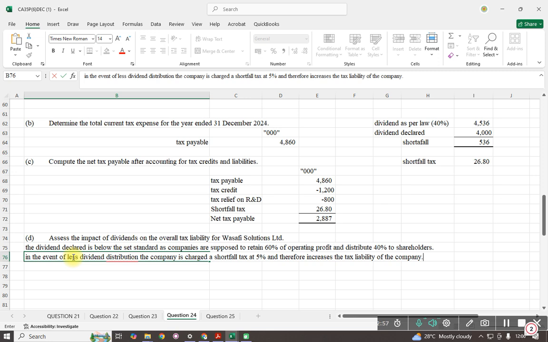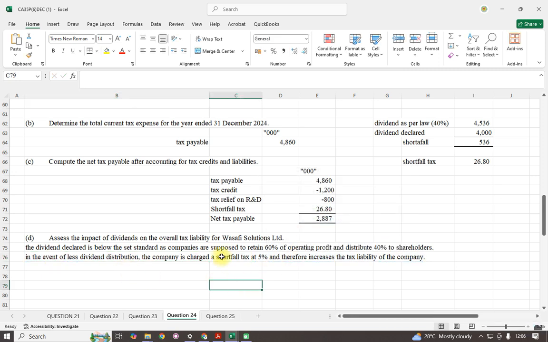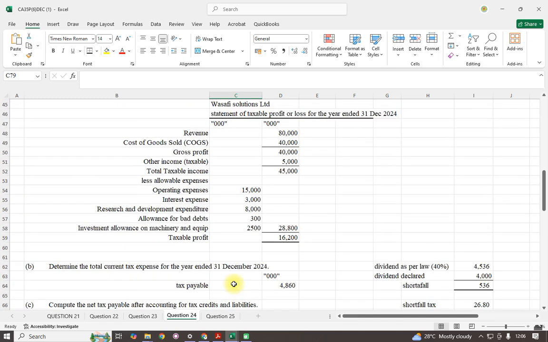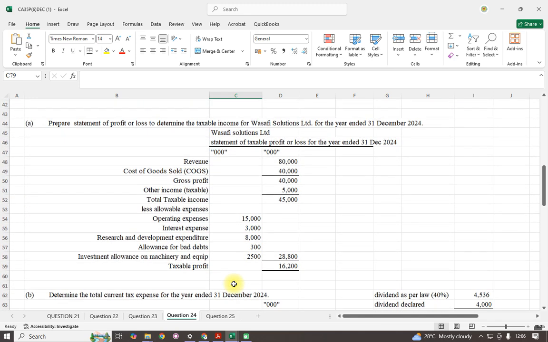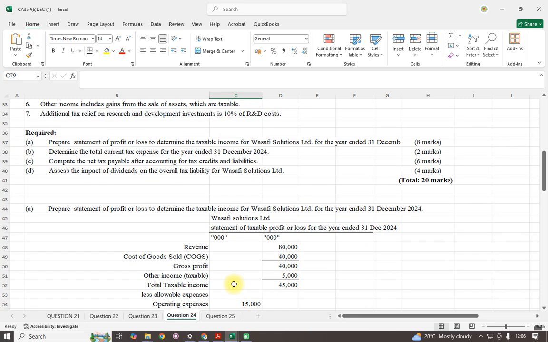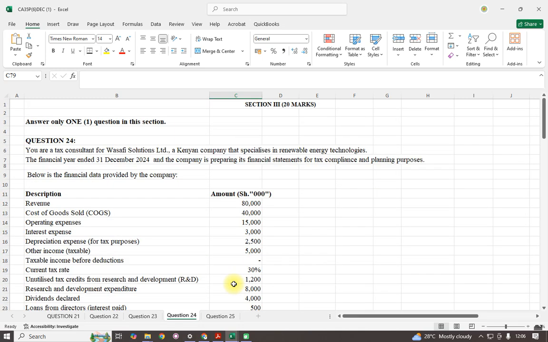So the impact of shortfall is that it will increase the tax liability of the company. That is the main impact of them not paying the correct dividend according to the law established. If they underpay, they are supposed to pay the shortfall tax, and that's how question 24 of December 2024 was supposed to be done.